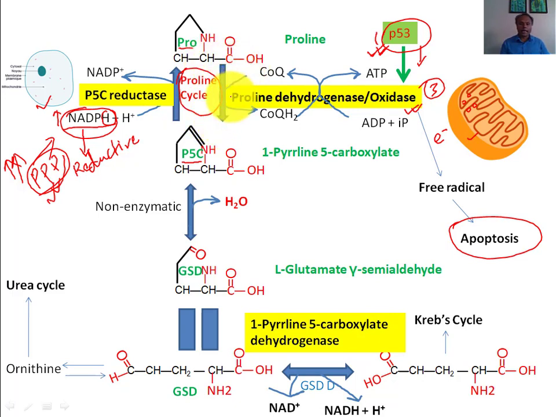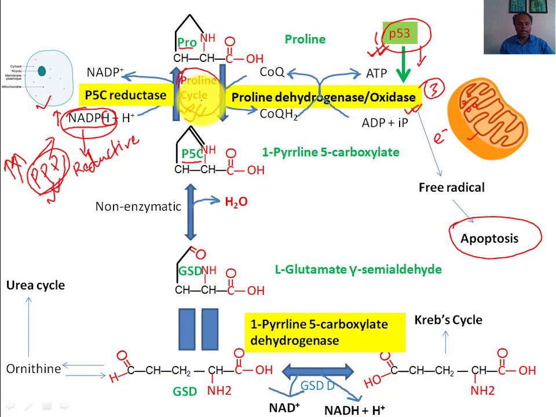Therefore, this proline catabolism is a two-step process, and this first step is very important. The main significance of proline catabolism is apoptosis and the proline cycle, rather than producing glucose. Glucose production will also be there, but this is more relevant. This is the more important work of proline.